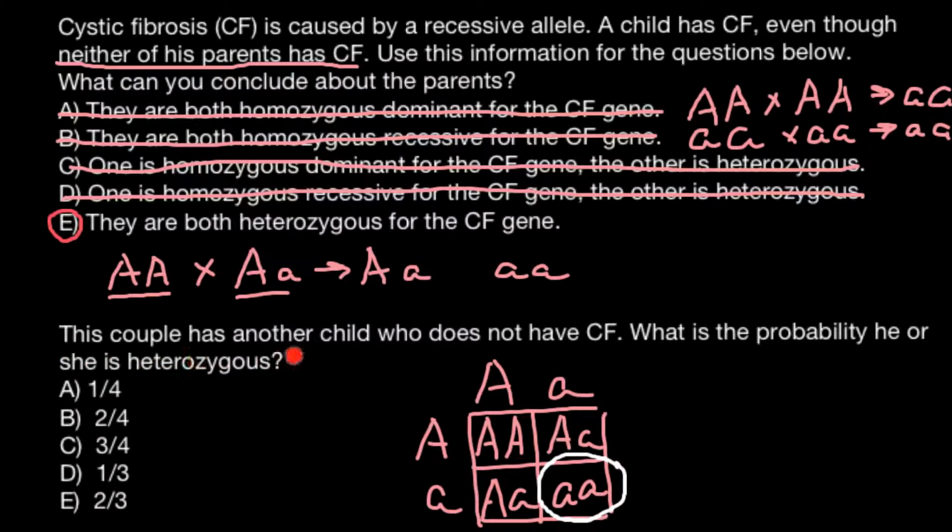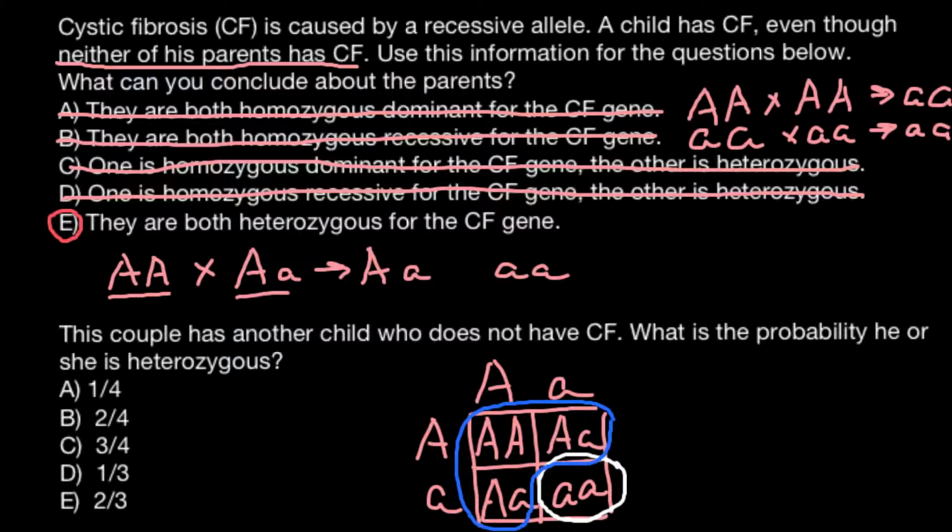This couple has another child who does not have cystic fibrosis. What is the probability he or she is heterozygous? Now we can say that the child who doesn't have cystic fibrosis belongs to this group, phenotypically normal.